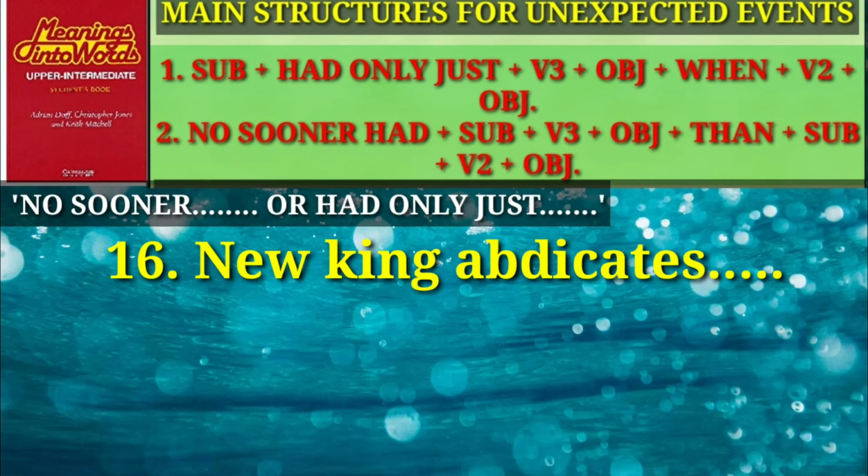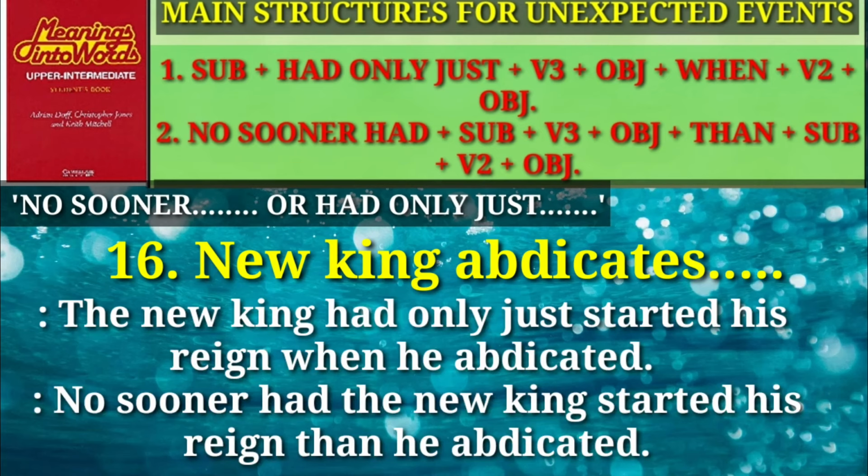Question number 16. New king abdicates, dash dash dash. And the answers are: the new king had only just started his reign when he abdicated. Next answer. No sooner had the new king started his reign than he abdicated.